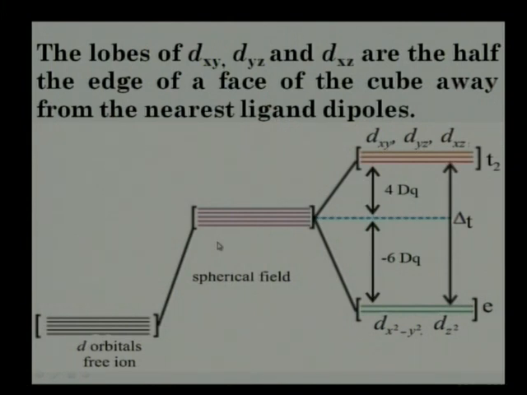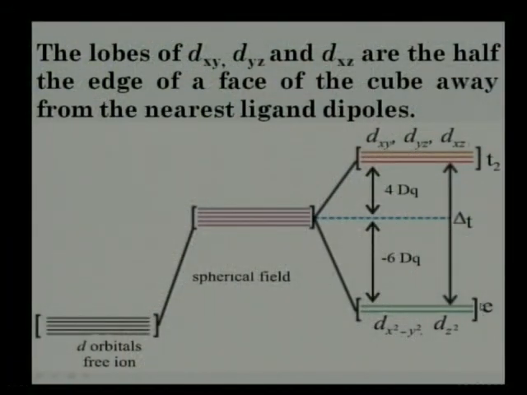the ligand directions and the lobe directions are face to face. There is a face to face interaction, and as a result energy is increased, and particularly these eg orbitals are lying along the axis, and therefore there is a greater repulsion between the metal orbital and ligand orbital, and therefore this energy is increased in case of octahedral complexes.